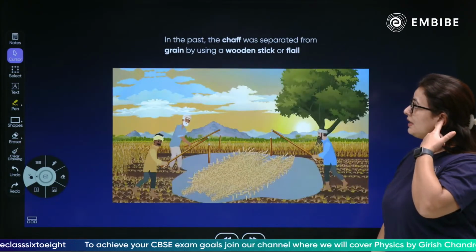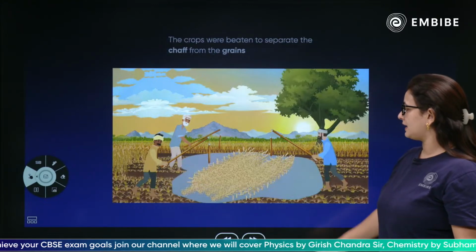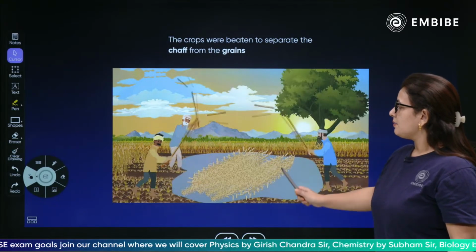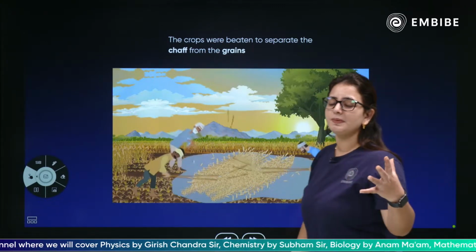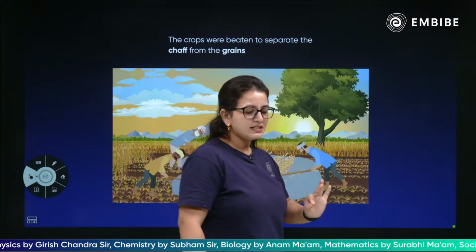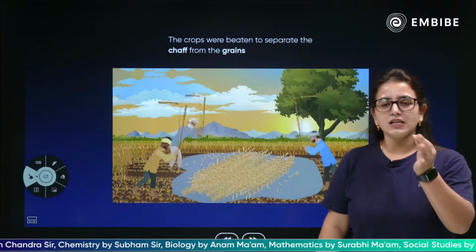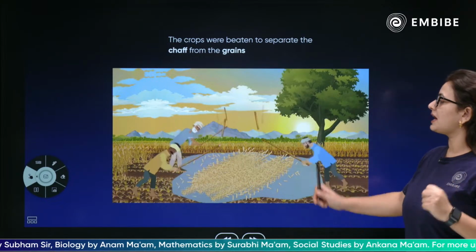Yes, in the past the chaff was separated from the grain by using a wooden stick or flail. Can you see this, children? This is how farmers used to beat the crop so that the seed could be separated from the chaff. Chaff, if you have ever seen wheat, is a certain kind of covering over it. So farmers generally use such methods.